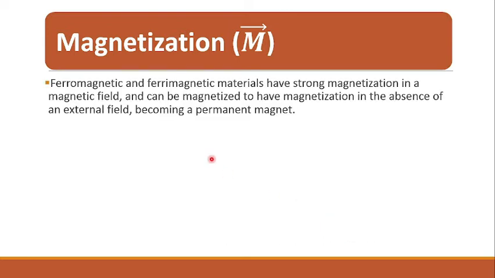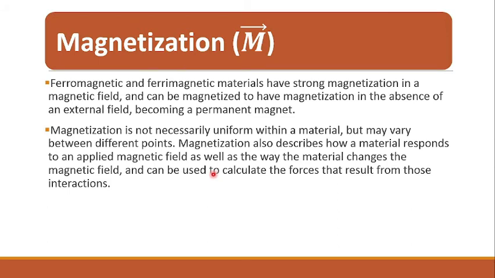We have also studied ferromagnetic and ferrimagnetic materials. They have strong magnetization in a magnetic field and they can be magnetized to have magnetization in the absence of an external field. When the magnetic field is applied to such materials, they become magnetized and their magnetization is greater than that of the paramagnetic materials. That means they have strong magnetization, and when we remove the external magnetic field, they can retain their magnetization and become magnets.